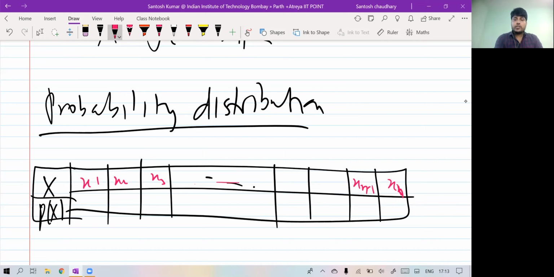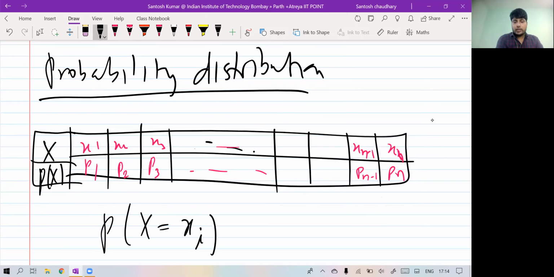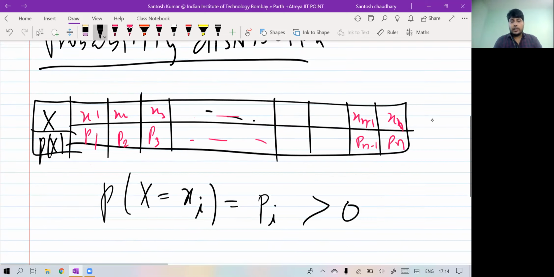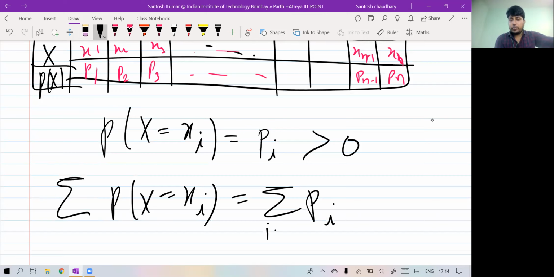At x equal to x1, you will have probability p1. At x equal to x2, you will have probability p2, p3 and so on, pn minus 1, pn. So what I'm saying, probability distribution is a table. Probability x equal to small xi is equal to small pi. This pi must be positive, and second, you take the summation of pi, i from 1 to n, and this sum should be equal to 1.